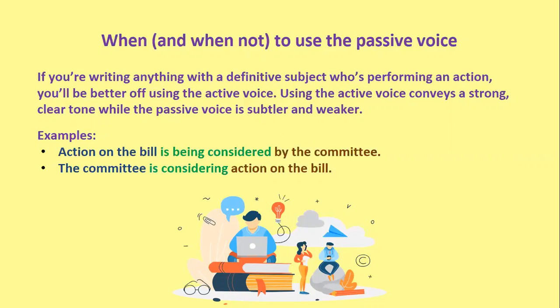And we have two examples to express the same idea, one in the passive voice and the other one in active voice. The first, action on the bill is being considered by the committee, and the second, the committee is considering action on the bill. The first sentence is in passive voice and can be considered to be less concise than its active counterpart. The active voice sentence requires fewer words to communicate the same idea, which is why it is considered to be more direct and concise, because the subject is the one performing the action directly.